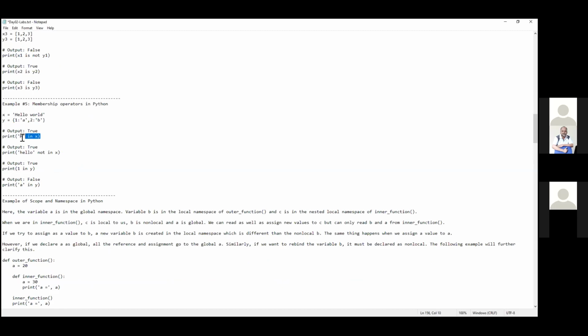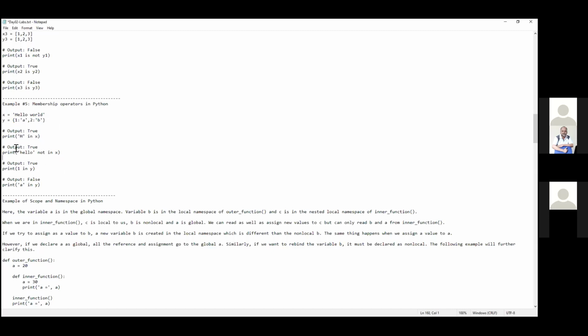If it is not containing it, then it will say false. So simply you can easily check. Whereas in other programming languages, in Java, .NET, and even in C, in order to check if a particular value exists inside a particular string, it takes a lot of code. You need to write a function. But here, very simply, you can say h in x, meaning it is checking whether the h value is inside the x variable or not.